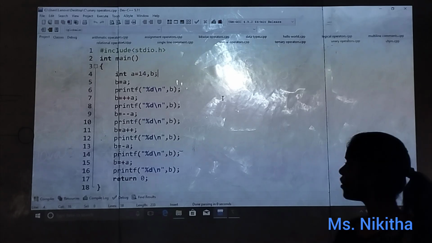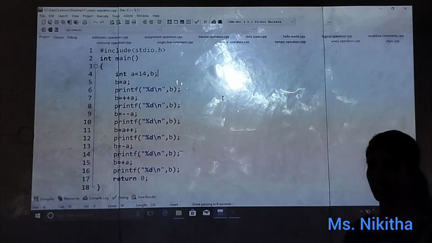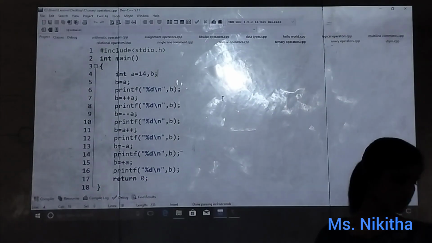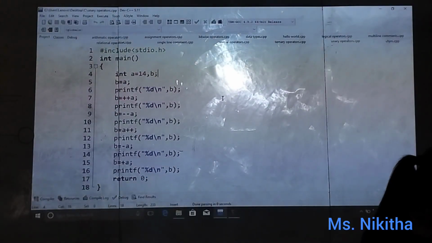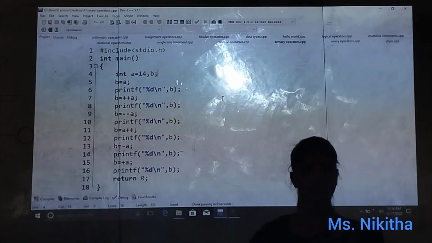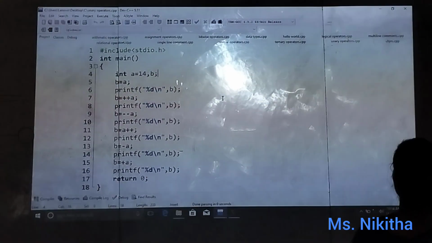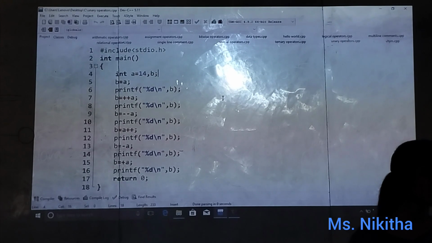Is that okay? So now see, I am taking the value of a as 14. What is my value of a? 14. Am I right? So after that, I took a variable b. Why did I take it? Because I am going to use that b in my code, so that is the reason I have declared b also.